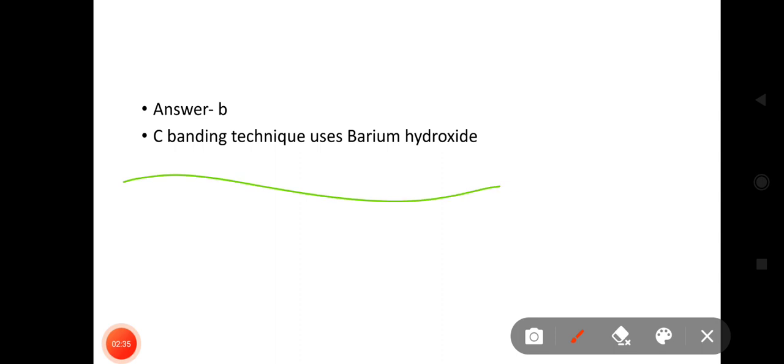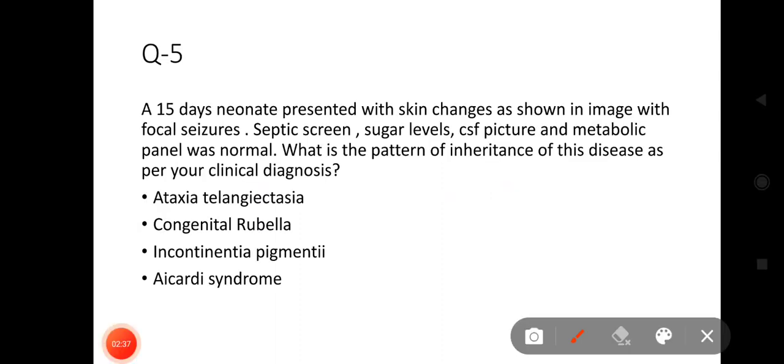Now this question is clinical based. A 15-day neonate presented with skin changes as shown in the image with focal seizures. I'm sorry, the image is not available here. I will upload it later, so we will just skip this question.